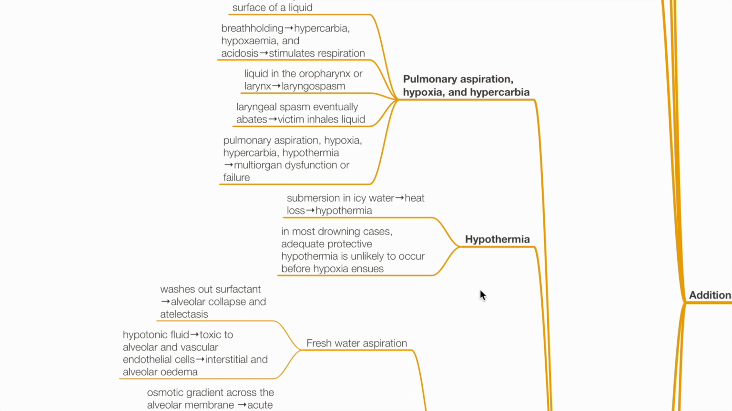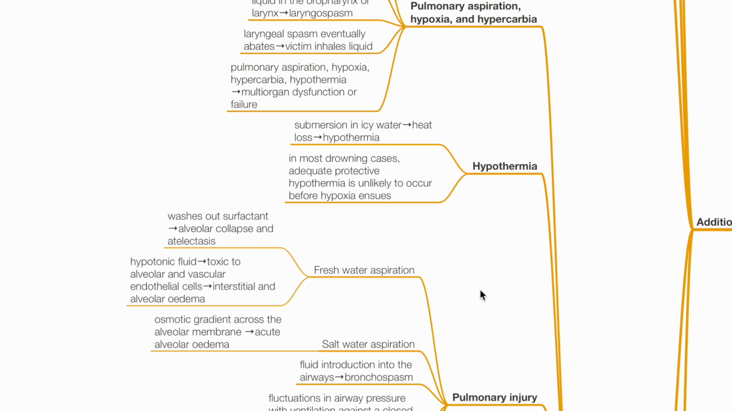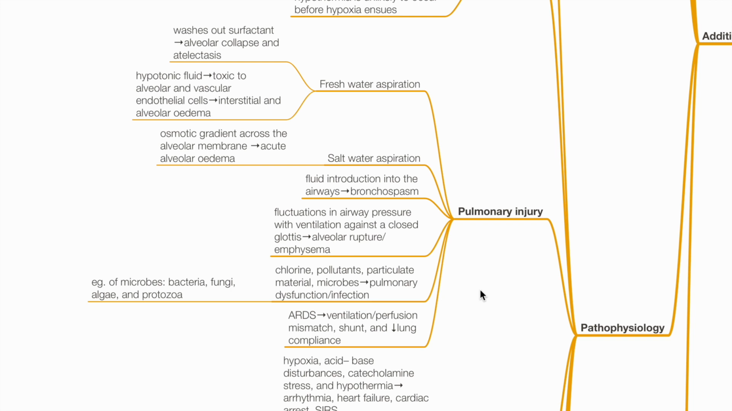Hypothermia is caused by heat loss due to submersion in icy water. Adequate protective hypothermia is unlikely to occur before hypoxia ensues. Pulmonary injury. Fresh water aspiration washes out surfactant, which leads to alveolar collapse and atelectasis. Hypotonic fluid also has toxic effects on alveolar and vascular endothelial cells, which leads to interstitial and alveolar edema. Salt water aspiration leads to creation of an osmotic gradient and acute alveolar edema.